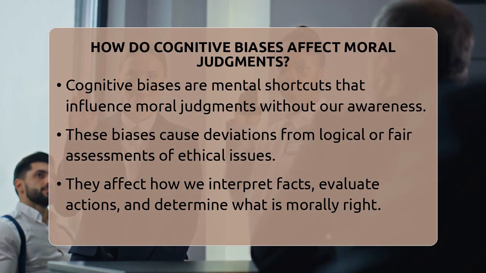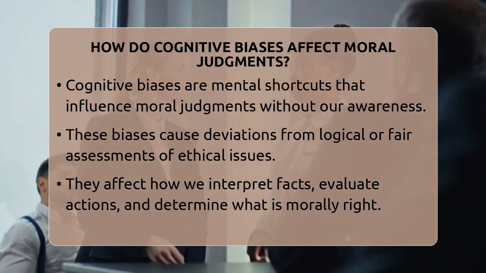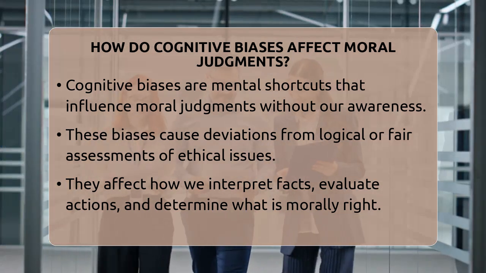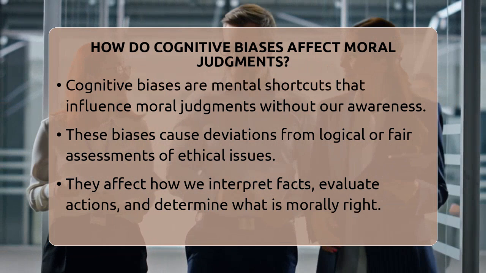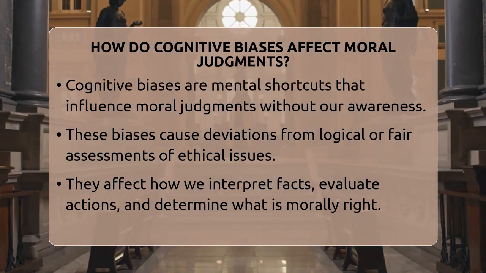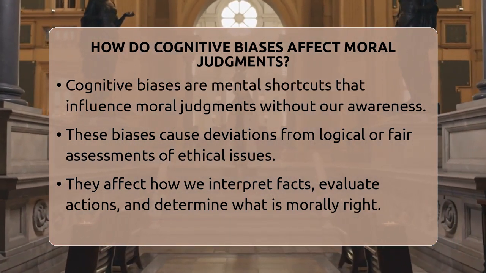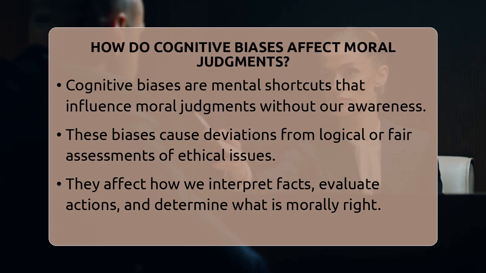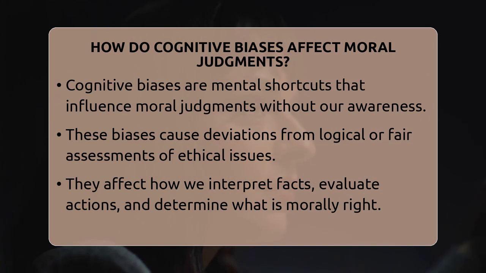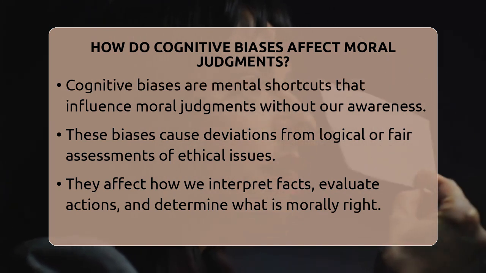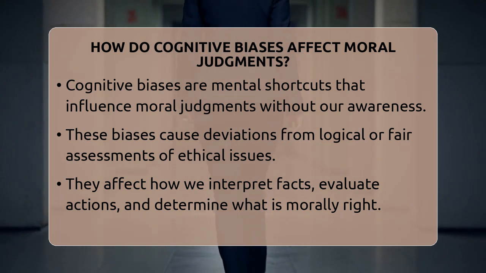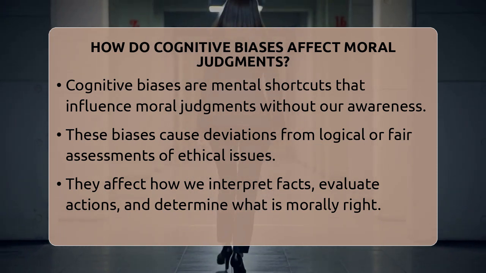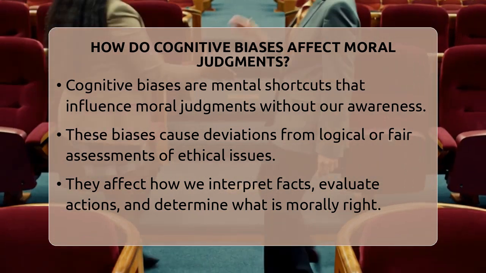How do cognitive biases affect moral judgments? Imagine making a decision about what is right or wrong, but unknowingly being influenced by mental shortcuts that skew your view. That's what cognitive biases do. They shape how we see moral issues without us realizing it. These biases are patterns in thinking that cause us to stray from logical or fair judgment. When faced with ethical choices, they can distort how we interpret facts, evaluate actions, and decide what is morally right.